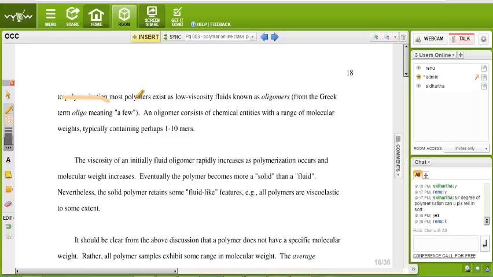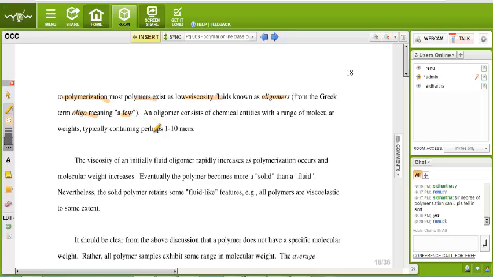After polymerization, most polymers exist as low viscosity fluids known as oligomers. From the Greek term, oligo means a few and mer means the unit.